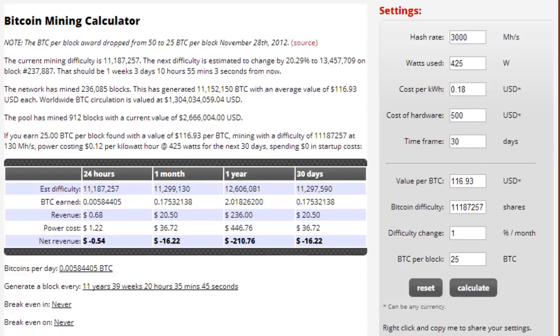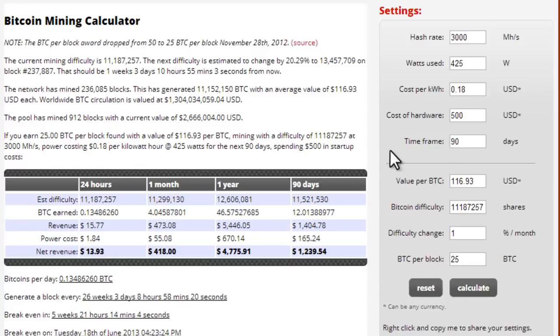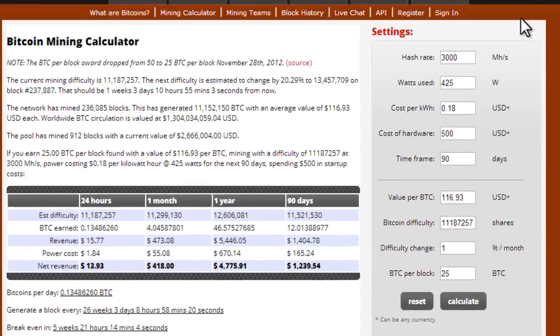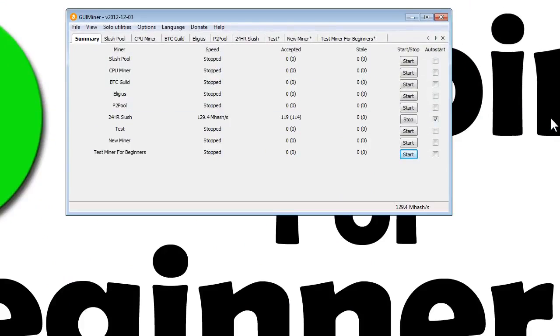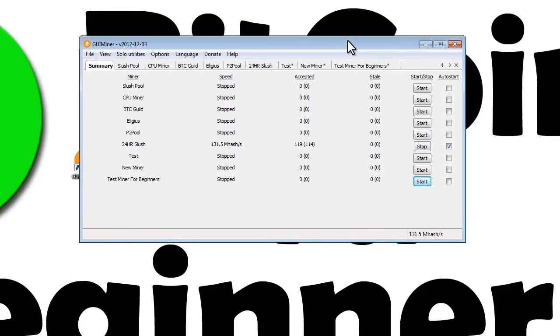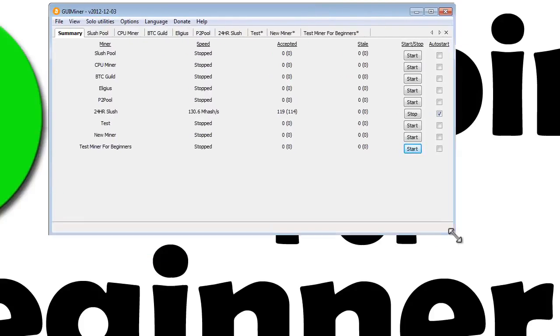Cost of hardware, let's just say it cost me $500. Maybe I had to buy a new graphics card. Time frame, 30 days. I'm going to bump that up to 90, 3 months. Keep all those settings the same. Calculate. You can see here that in 90 days, 3 months, after spending $500, I would have made $1,239. That's pretty good. These numbers will change depending on your computer specs and how much power you'll be using, but that'll give you a general ballpark idea as to how much money you can make with your computer.